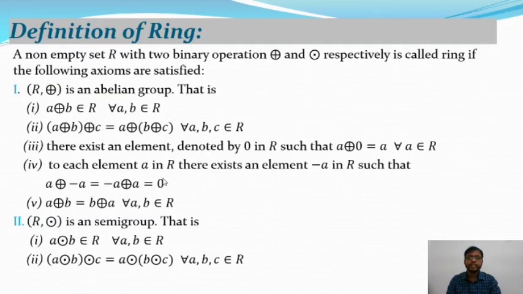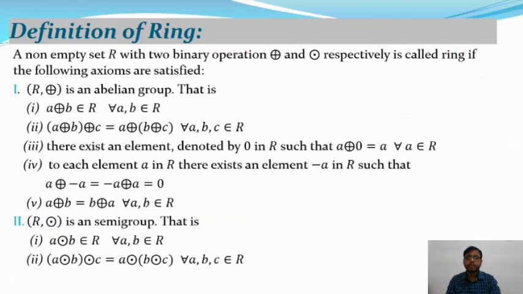Here is the definition: a non-empty set R with two binary operations, plus and dot respectively, is called a ring if the following axioms are satisfied.